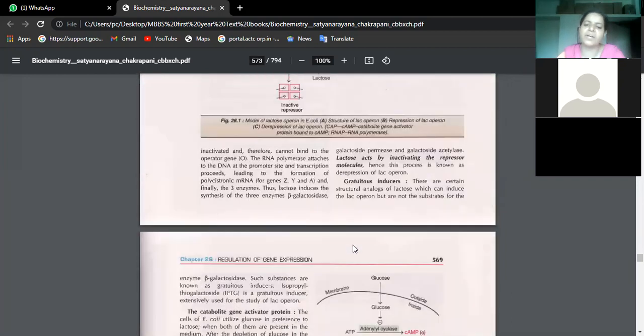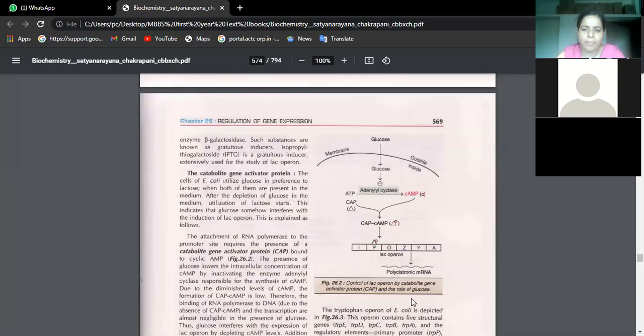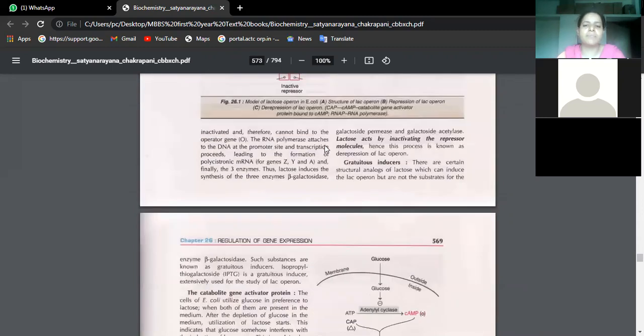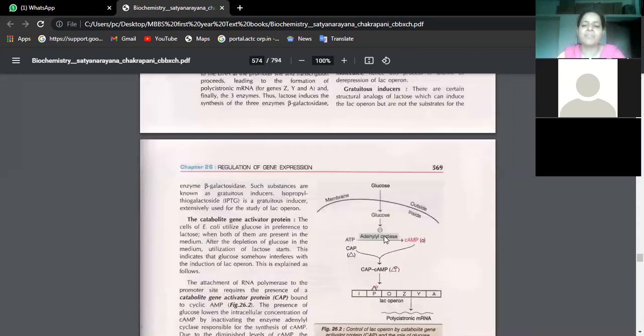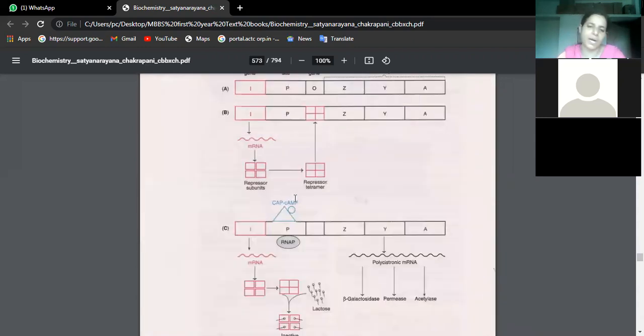Actually, this is again a different gene which is coding for adenyl cyclase. Okay. So, control of operon by catabolite gene activator protein. This is for the role of glucose, how glucose is being catabolized inside this bacteria. Some other genes are operating this mechanism. Initially it was for lactose, now this is for glucose. We have different genetic information which is coding and helping for the digestion of this glucose in the case of this bacillus. So try to read this with the help of these diagrams, you will understand. Okay. So that is for lac operon, and urea cycle we have already done many times, isn't it?